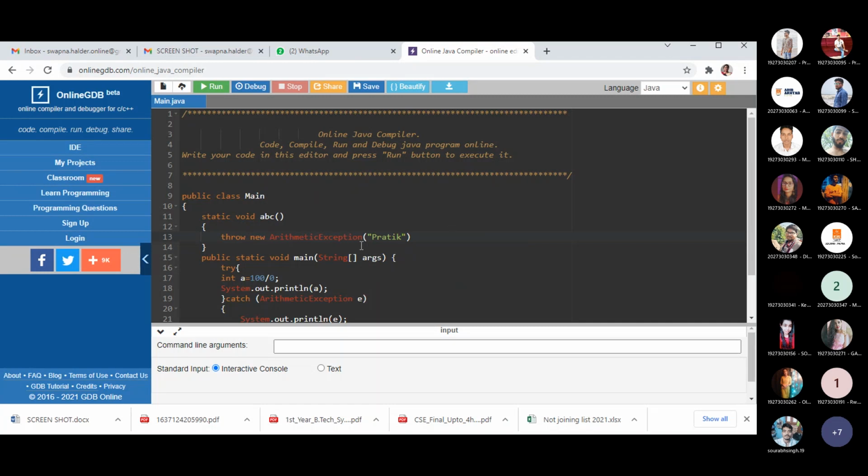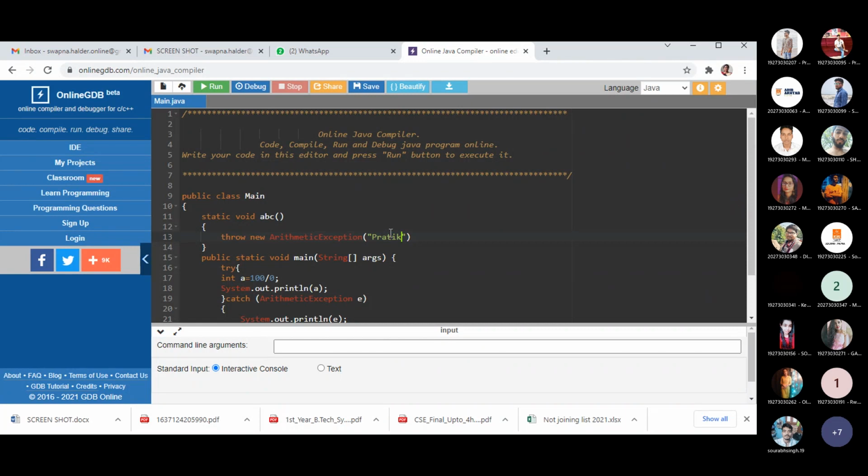So now what is happening here? I am just inside a method, and I am throwing a new exception. This is actually the example for the description of that exception. This is the syntax for throwing a new exception. Look at this. This exception type is ArithmeticException, and this is the description of the exception.